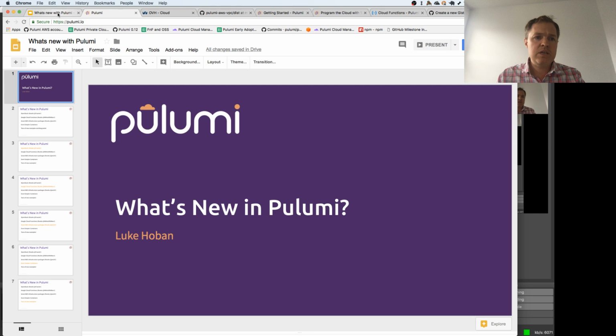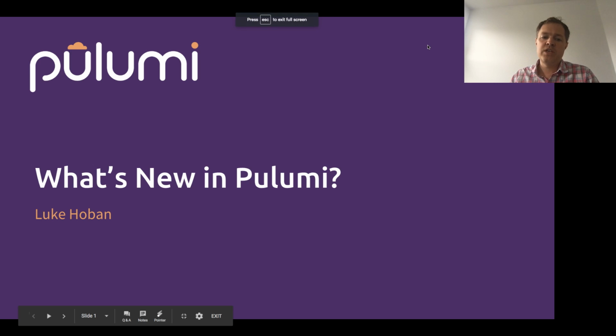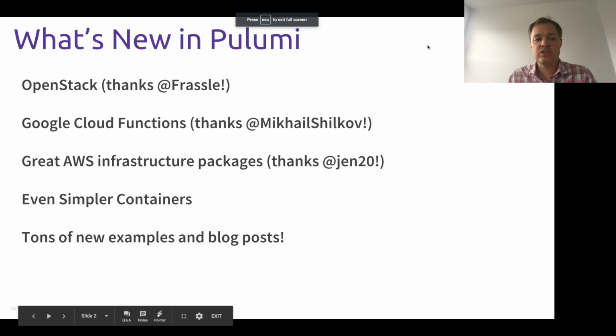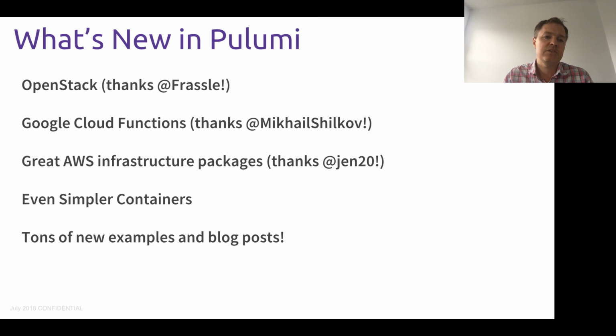Okay, so let's talk about a few of the things which are new. There's 5 or so things I wanted to cover quickly in today's live stream. The first one: when we launched, we had support for AWS, Azure, Google Cloud, and Kubernetes. We had a little bit more feature richness in some of those than others, but we had the fundamental support for all those platforms. We're working on increasing our level of richness on top of some of those platforms, but also expanding the number of platforms that we can target.